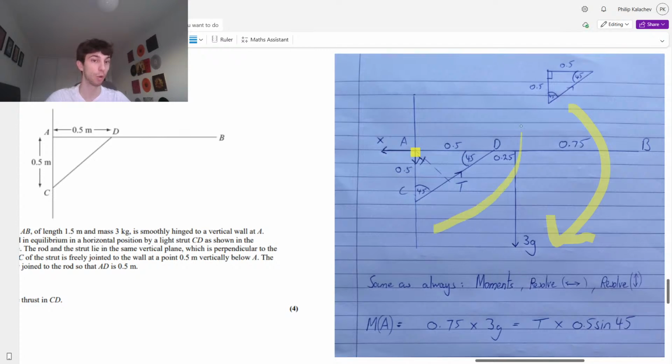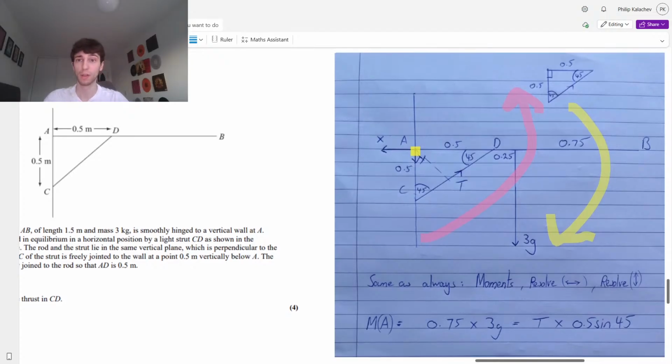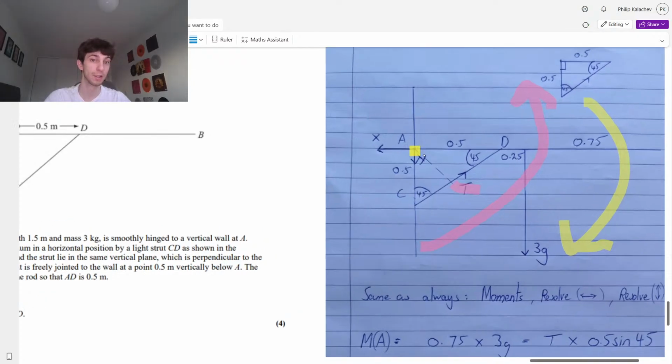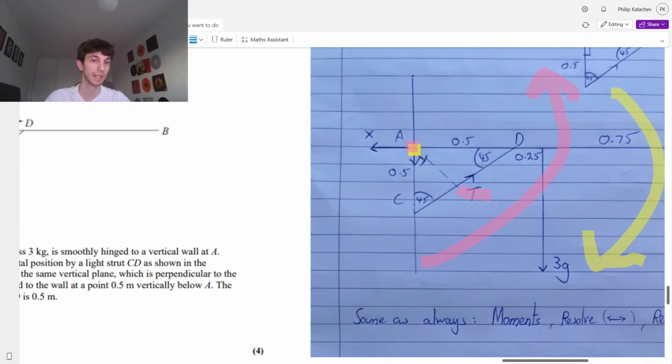And then the anti-clockwise moment, taking us the other way, trying to rotate us out this way, will be this force T. So that's the anti-clockwise. Are we happy with that, Pax? Let me know if that makes sense. It's going to be this force and the perpendicular distance to A. Perpendicular distance, guys, remember, is the shortest possible distance. Think of this T line.